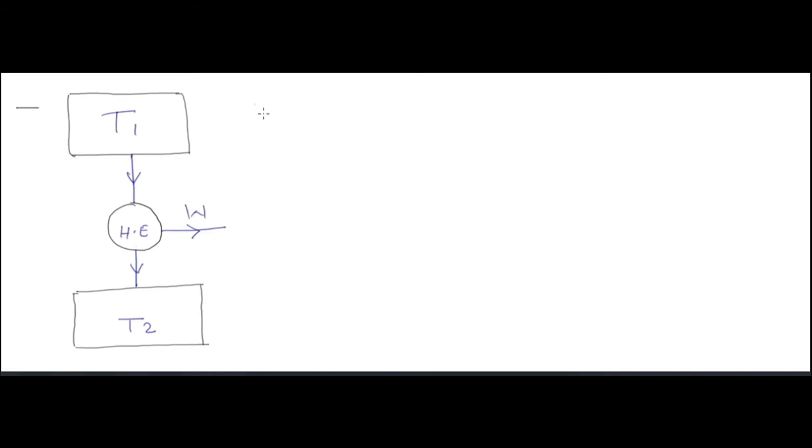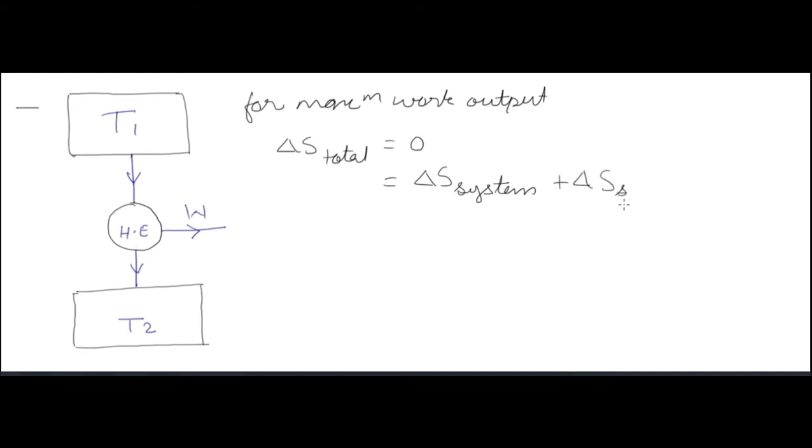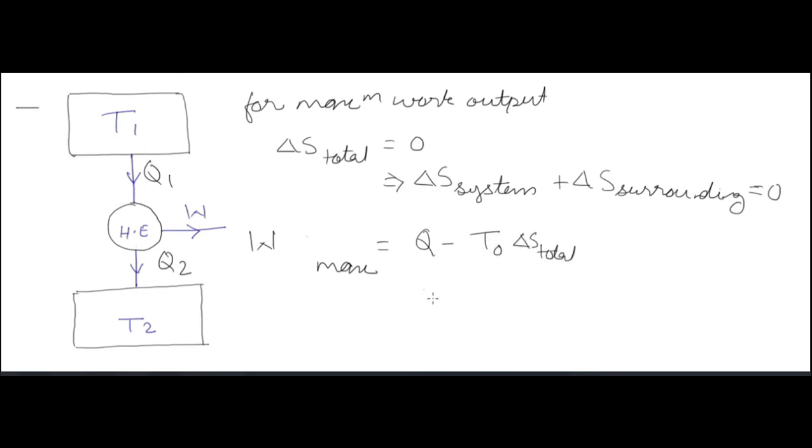We were saying that the efficiency of a reversible cycle is equal to the efficiency of the cycle when, for maximum work output, total entropy generation is equal to 0.